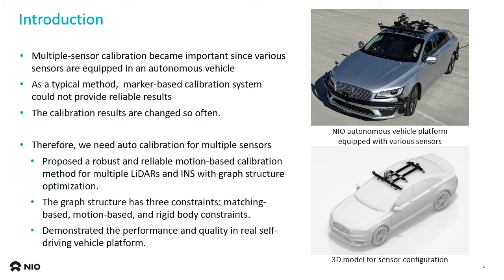This paper proposed a robust and reliable motion-based calibration method for multiple LiDARs and INS with graph structure optimization. The graph structure has three constraints: matching-based, motion-based, and rigid body constraints. This paper also demonstrates the performance and quality on a real self-driving car platform.